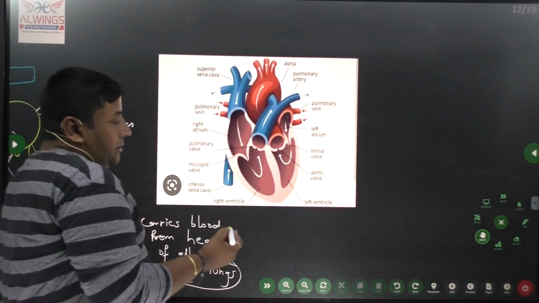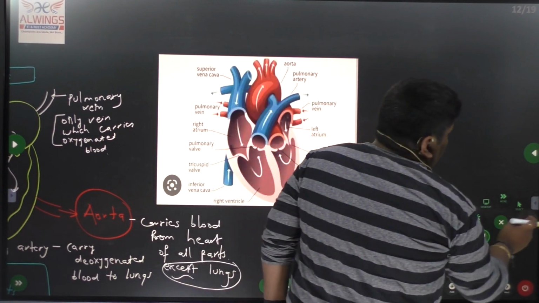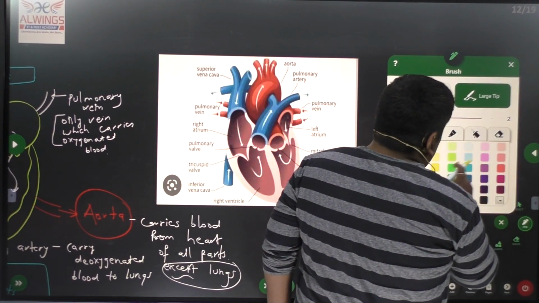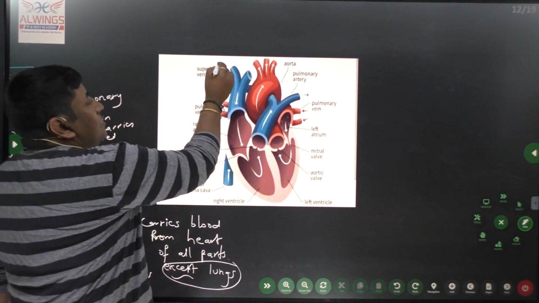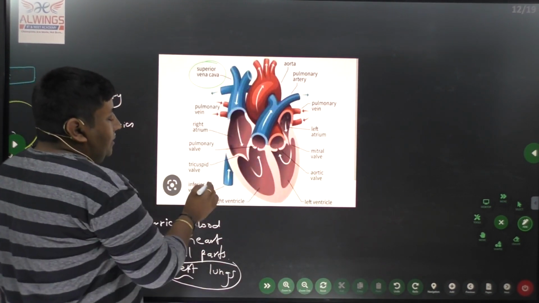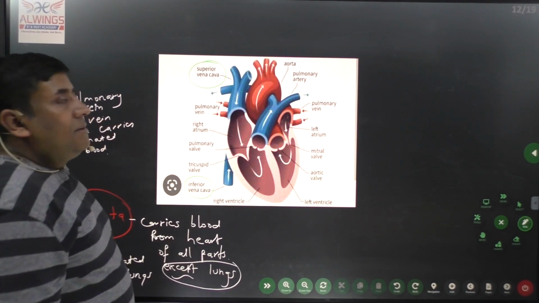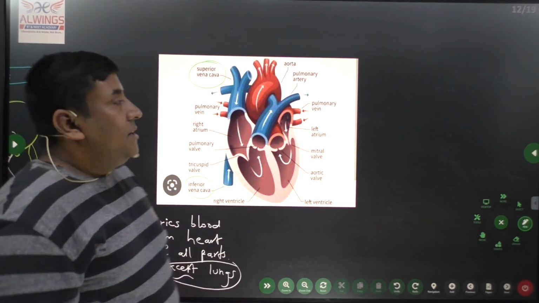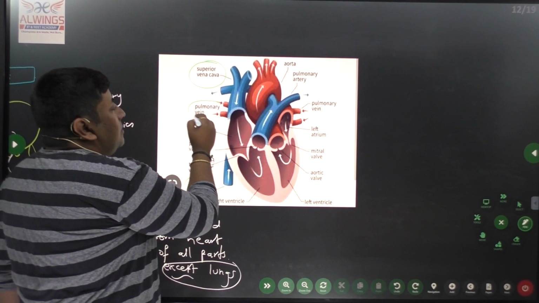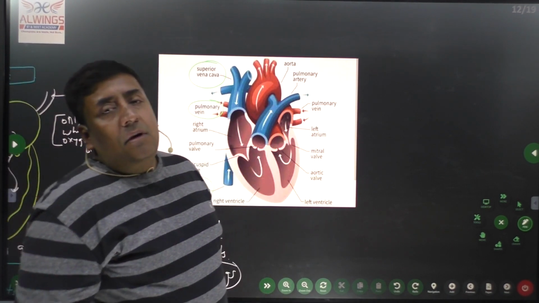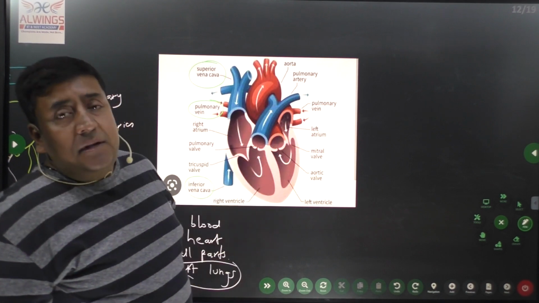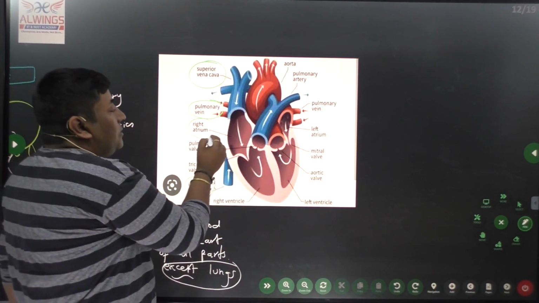So similarly here we have the different parts. In this diagram, we have the superior vena cava and the inferior vena cava, which carry the blood from the upper and lower body parts. We have the pulmonary vein, which takes the oxygenated blood to the left auricle, and it is an exception of a vein. And here we have the right atrium.